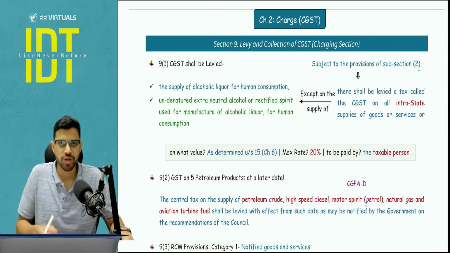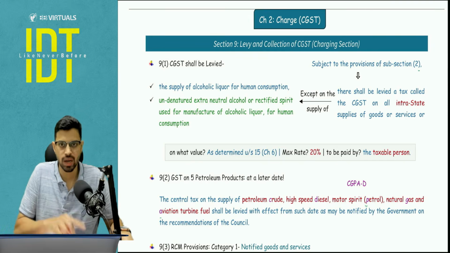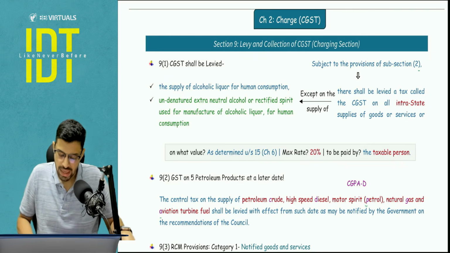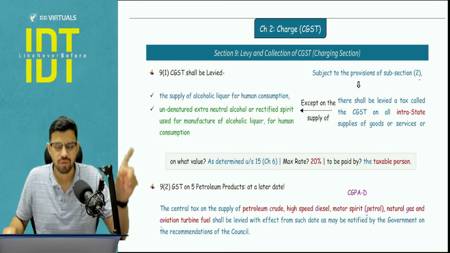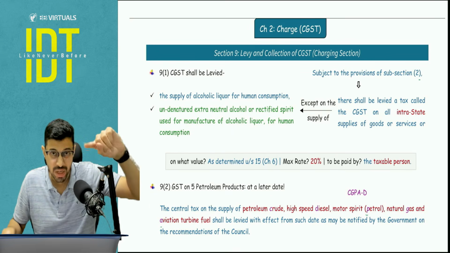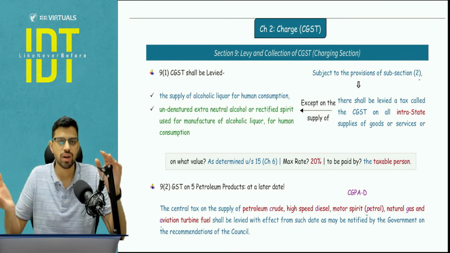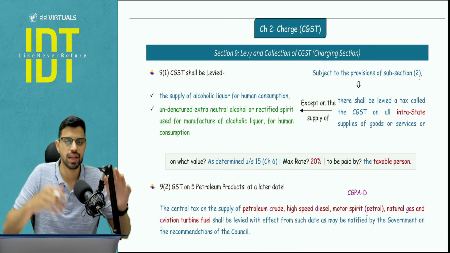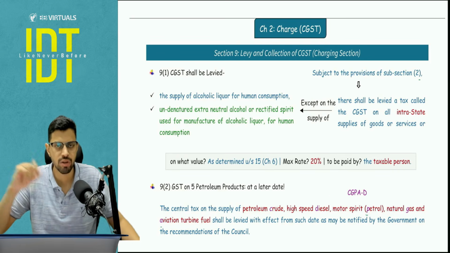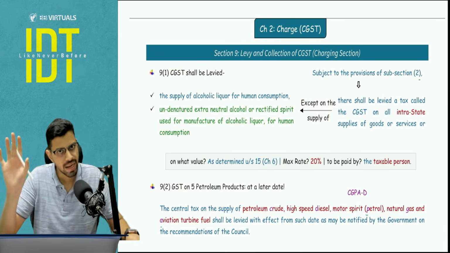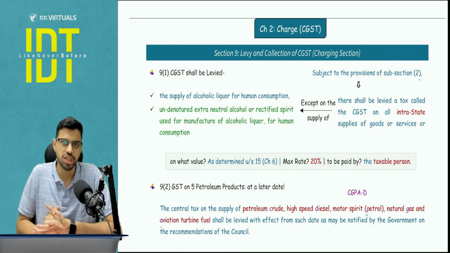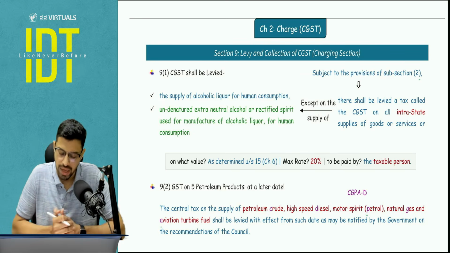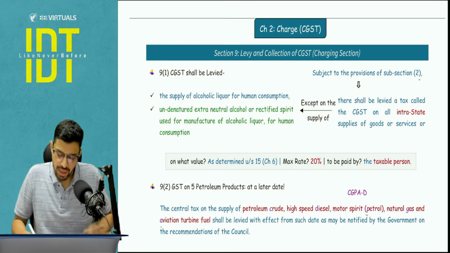This is in continuation of the English revision series. Chapter number 1 we have done. This is chapter number 2, that is charge. Now in charge what we are going to cover is basically RCM, FCM, but we will also cover the interlinking with exemption wherever relevant. So there are a couple of entries which are linked to RCM, FCM, and the major chunk is the individual entries that we will cover in the dedicated exemptions chapter revision. Okay, and secondly we will cover the composition scheme in this particular lecture, right? So let's start. Chapter number 2, charge.